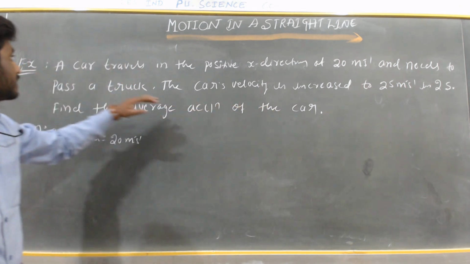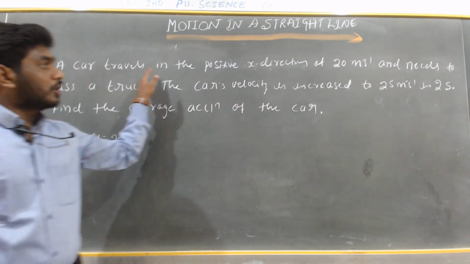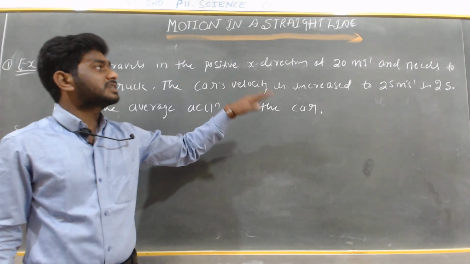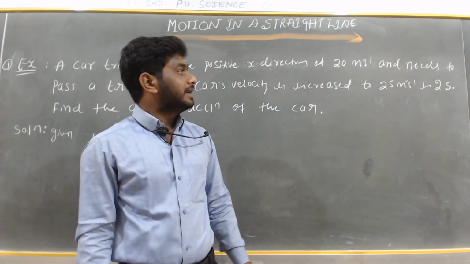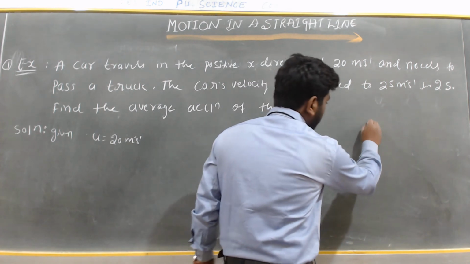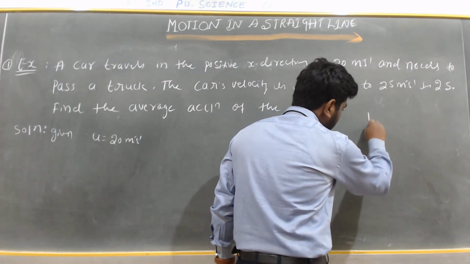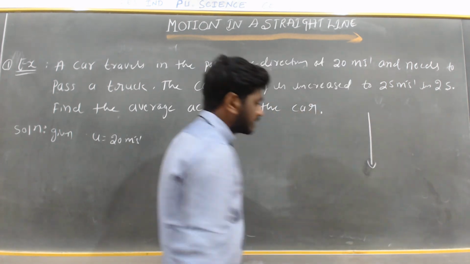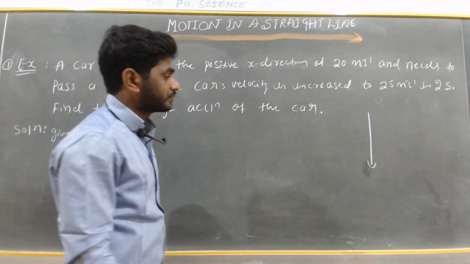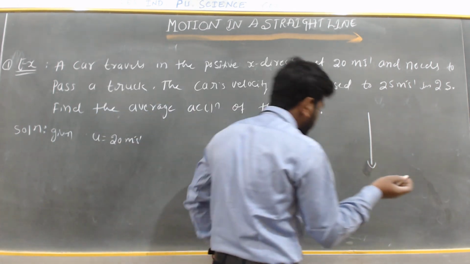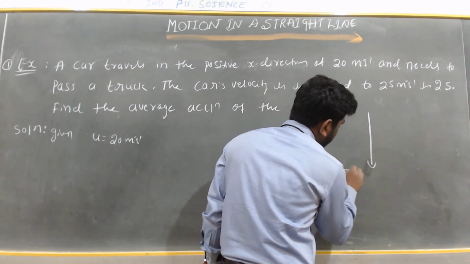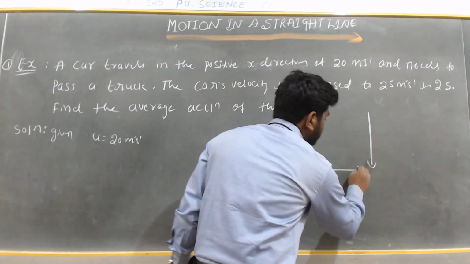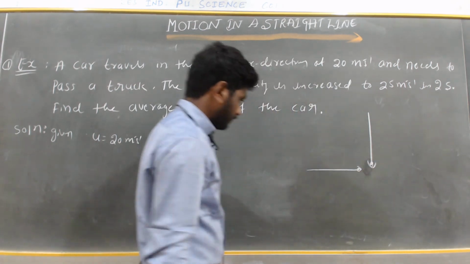Assume the car is moving in the positive x direction, with initial velocity 20 meters per second, and a truck is coming from the other direction.